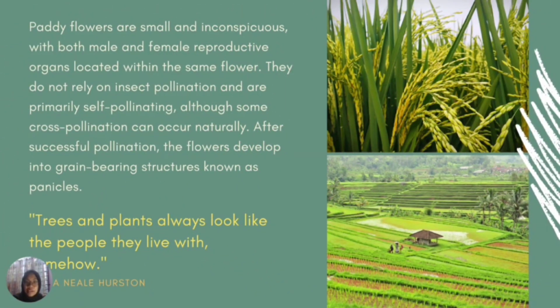Paddy flowers are very small. Both male and female reproductive organs are located within the same flower. They do not rely on insect pollination because they are self-pollinating. After successful pollination, the flowers develop into grain-bearing structures known as panicles.